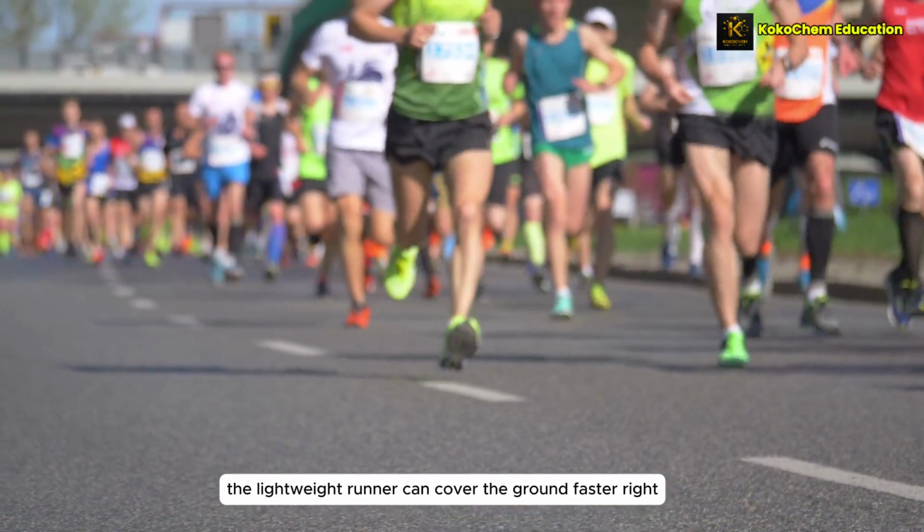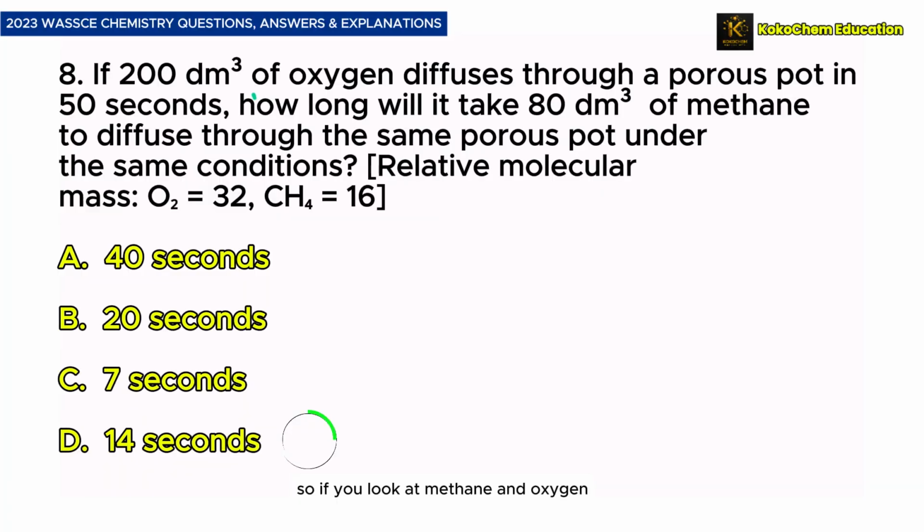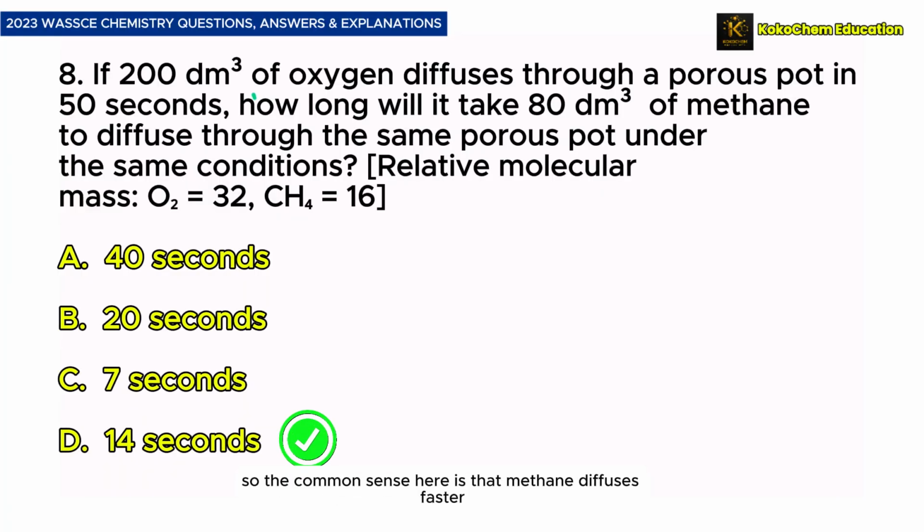So if you look at methane and oxygen, methane is lighter than oxygen. So the common sense here is that methane diffuses faster. Let's look at some small calculation right here.